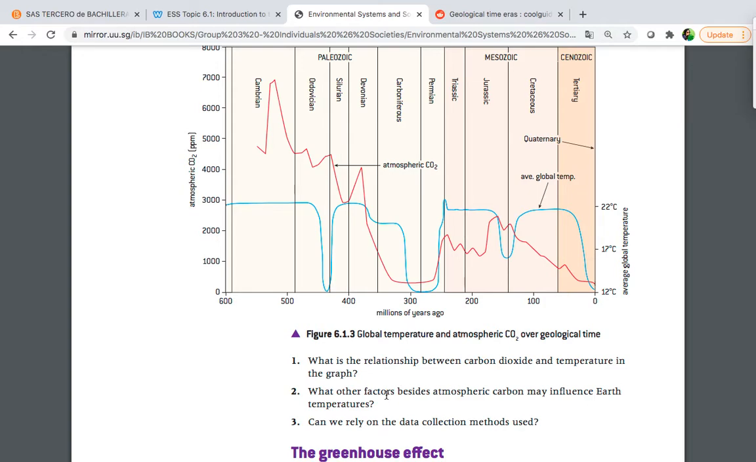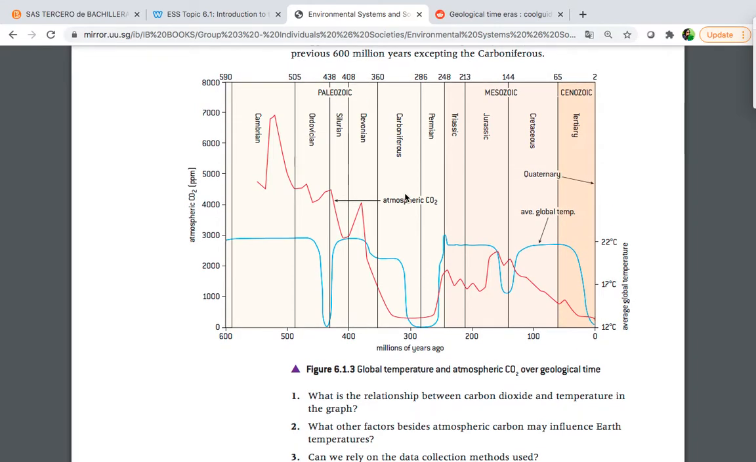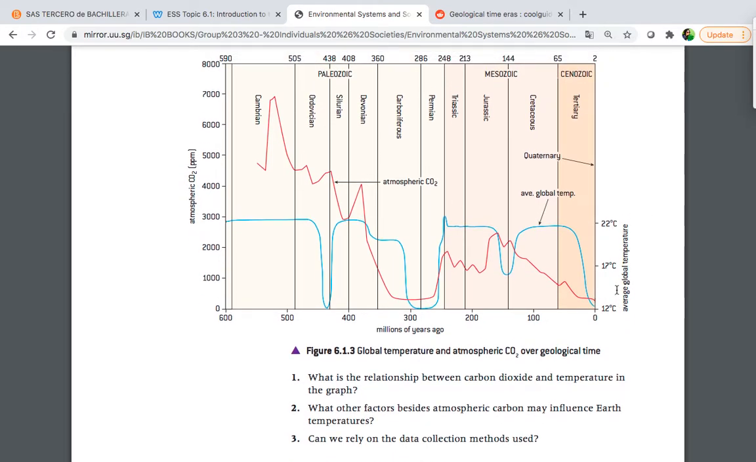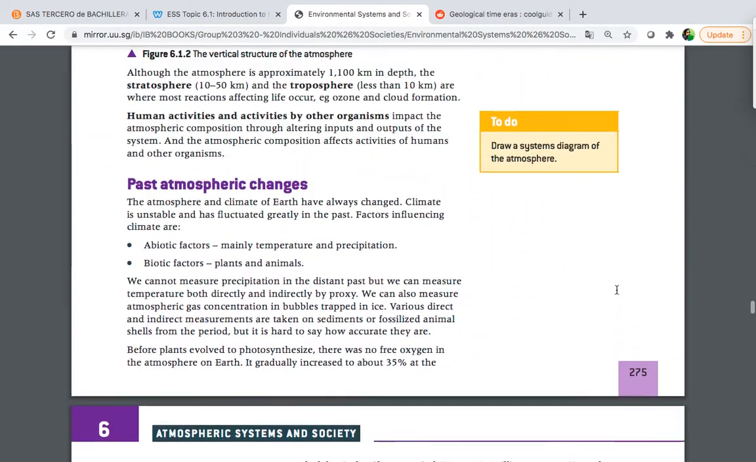Think about that. Can we rely on the data collection methods used? Can you rely? Remember that this data is supposed to be from millions of years ago. So how did the scientists collect this kind of data? Is that reliable or not? And talking about atmospheric CO2 and temperature, okay? So that is the second activity that you are going to do, because the first one is this one.